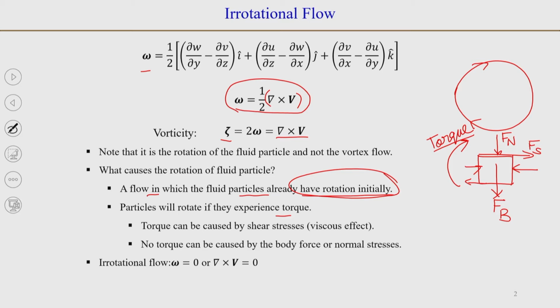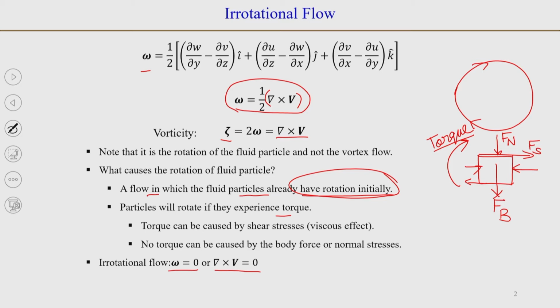So, irrotational flow will mean omega is 0, or we can write del cross V, or curl of velocity, is 0. That is not the definition for inviscid flow, but del cross V equal to 0 is the condition for an irrotational flow.